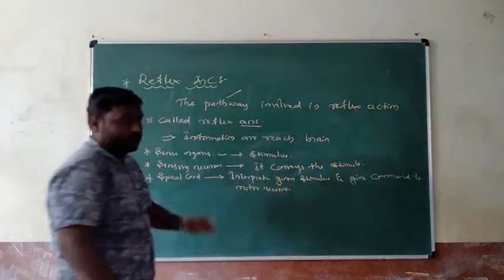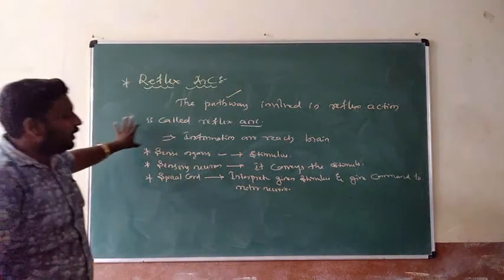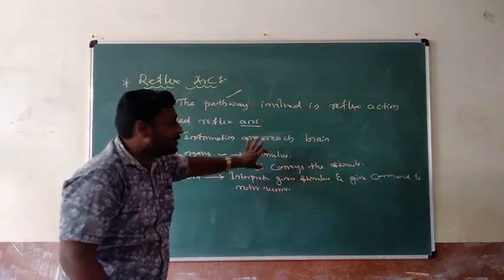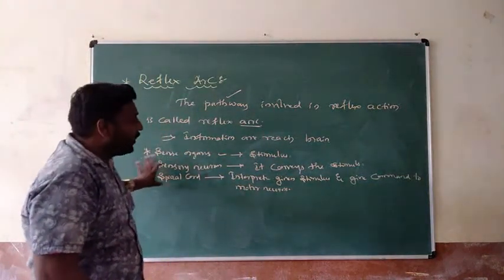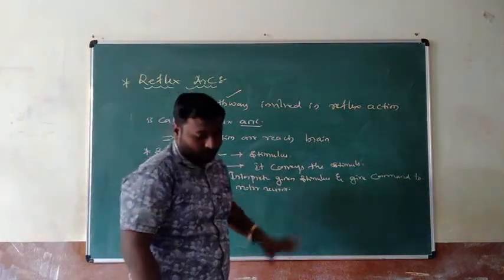My dear students, listen carefully. Sense organs get the stimulus. The sensory neuron conveys the stimulus that comes from the sense organ. Third, the spinal cord interprets the given stimulus and gives command to the motor neuron.